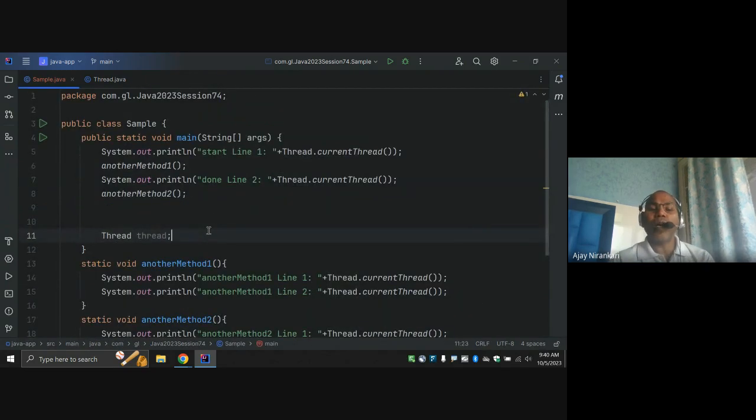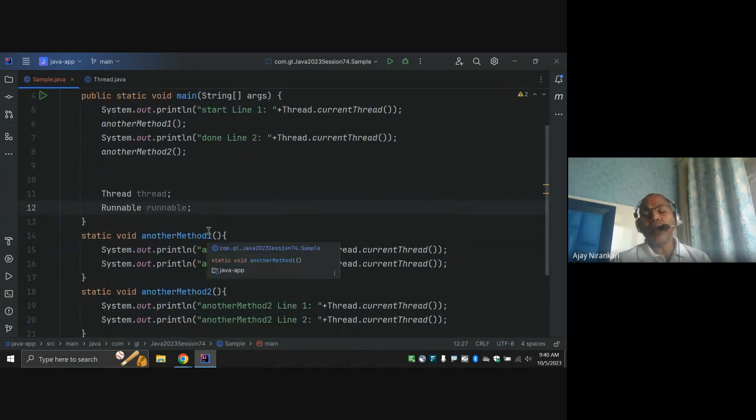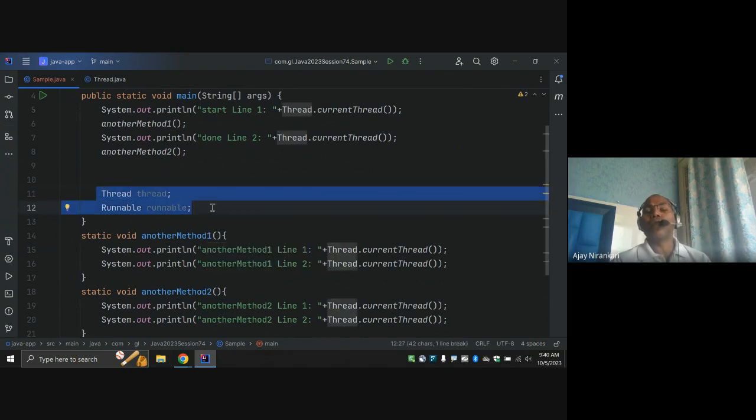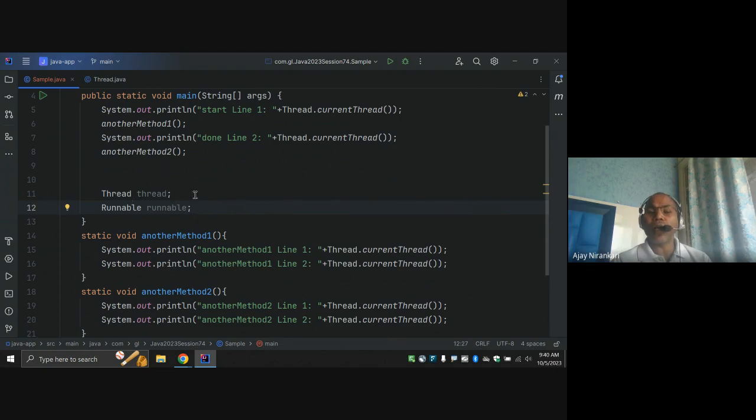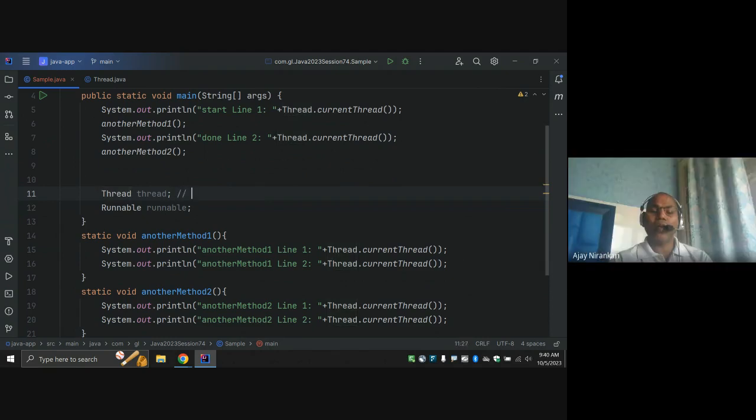So here we have another terminology to understand. This is Runnable. For the complete multi-threading we are going to learn, we are going to use these two concepts. One is the Thread class. Thread is a class, and the Thread class implements Runnable. Runnable is an interface.